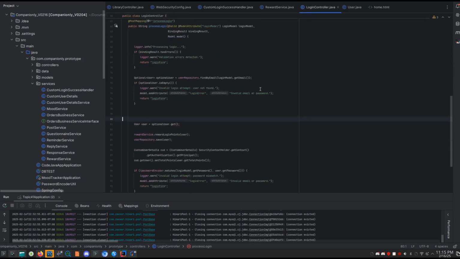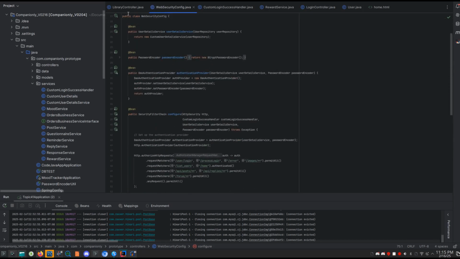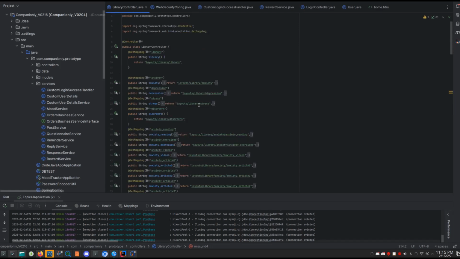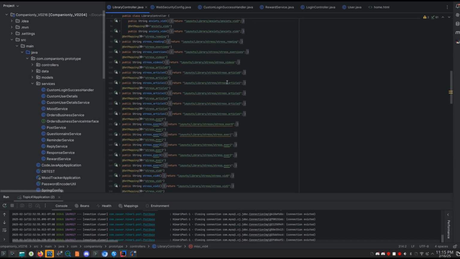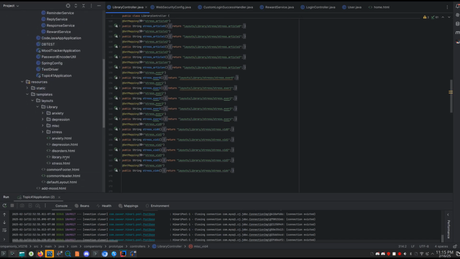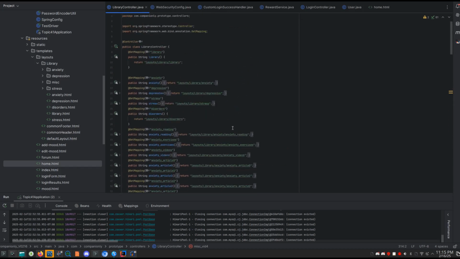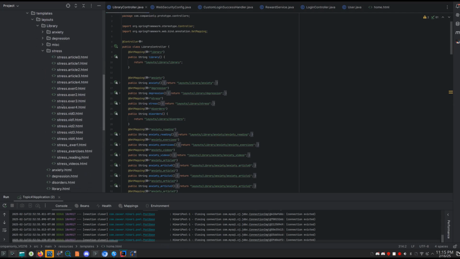The library is just composed of a bunch of static pages, so that was pretty simple to put together. I created a library controller that located the corresponding article for the web page that we wanted in our library. I'll scroll through them here, but it's all basically just locating the HTML in our library layout folder. I won't go through all the code for the library, but as you can see here in the project structure, we have a hierarchy of web pages that's organized the same way our library is.